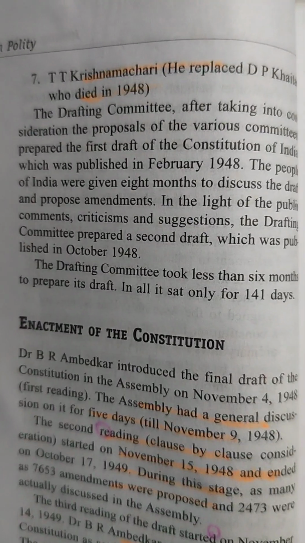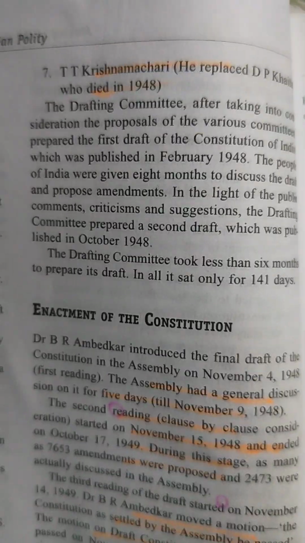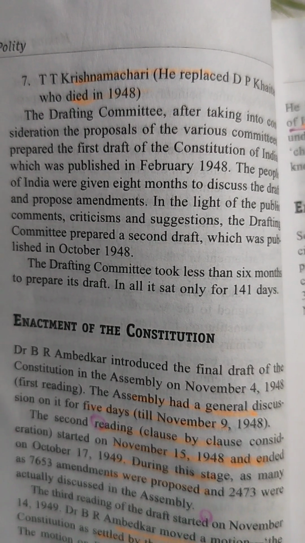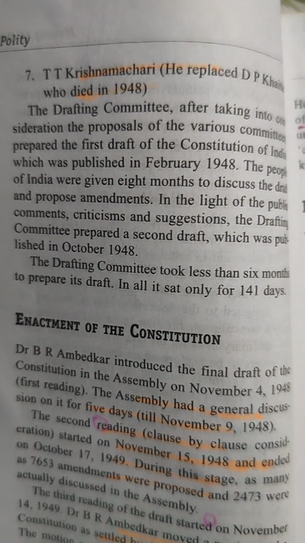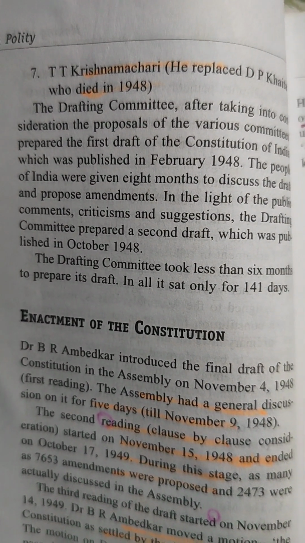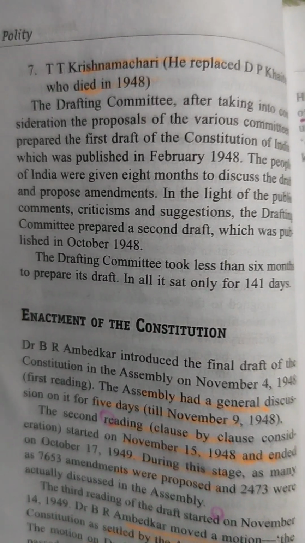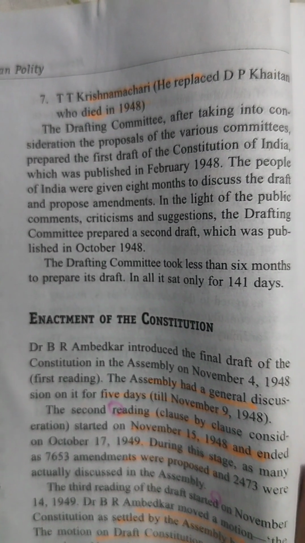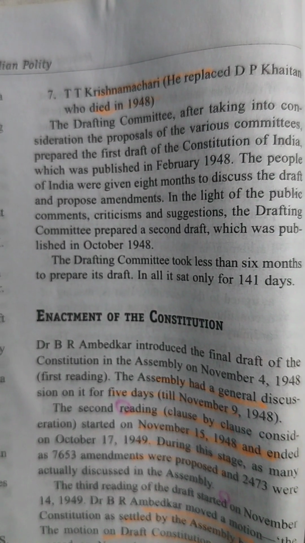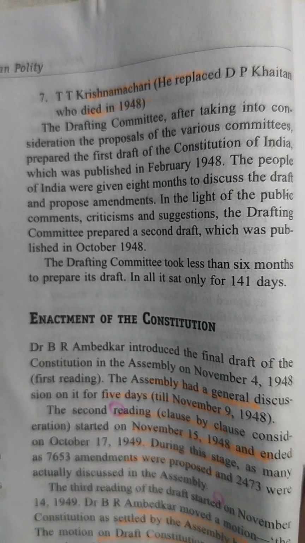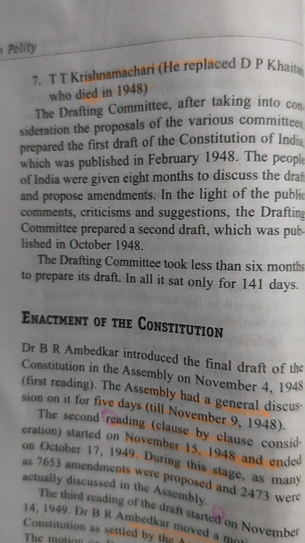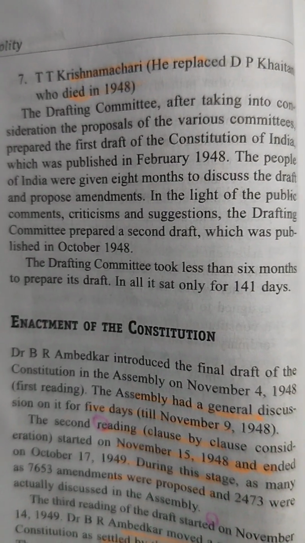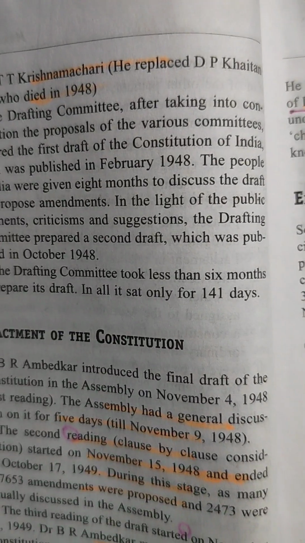The drafting committee, after taking into consideration the proposals of the various committees, prepared the first draft of the Constitution of India, which was published in February 1948. The people of India were given 8 months to discuss the draft and propose amendments. In the light of the public comments, criticism and suggestions, the drafting committee prepared a second draft, which was published in October 1948. The drafting committee took less than 6 months to prepare its draft. In all, it sat only for 141 days. So this is about the drafting committee.